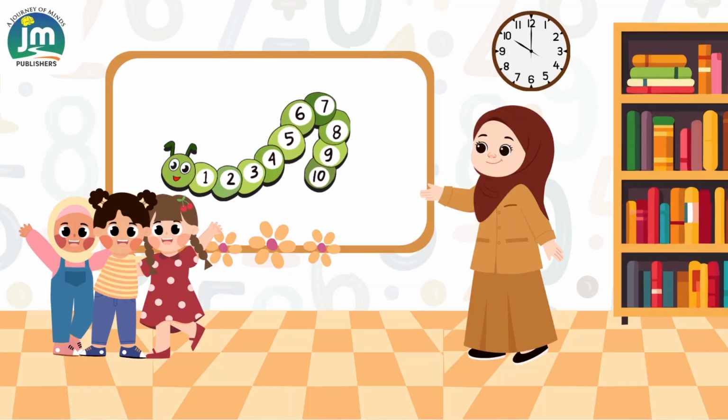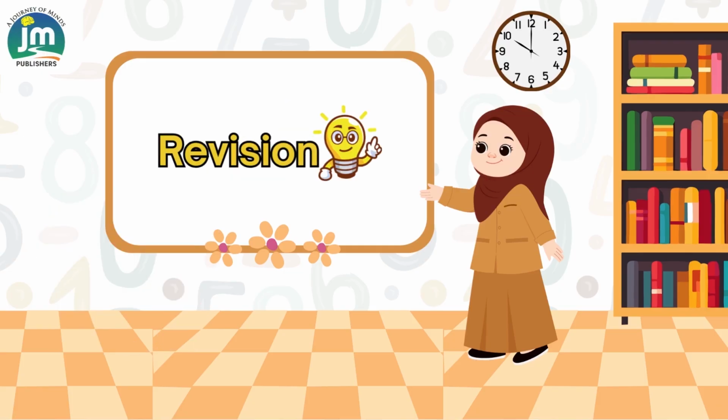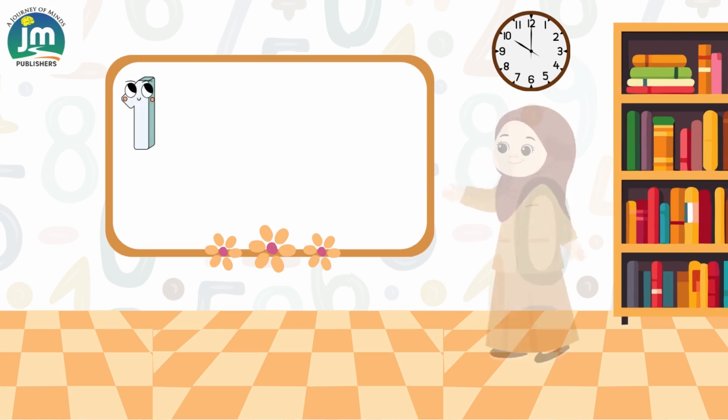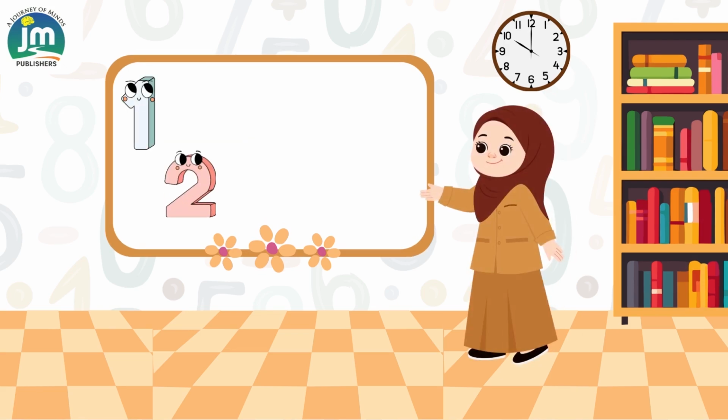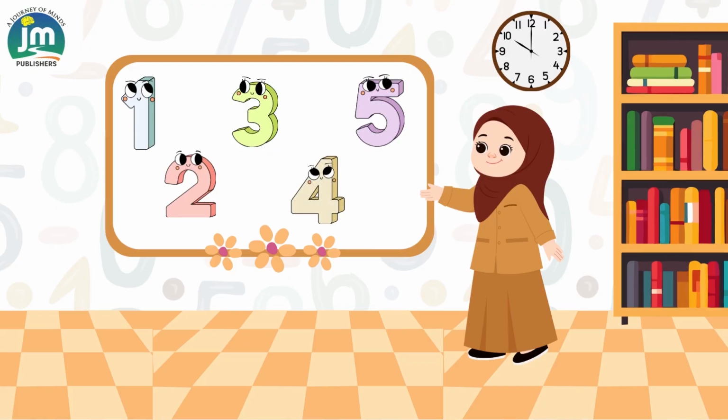My dear children, what we are doing these days is we have started the numbers, and how many numbers have we done so far? Let's have a quick revision, starting from number 1, 2, 3, 4 and 5. So today is the turn of the next number. What comes after 5? Shabbas.